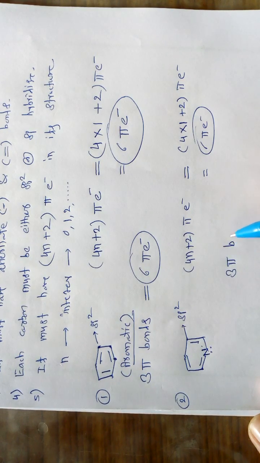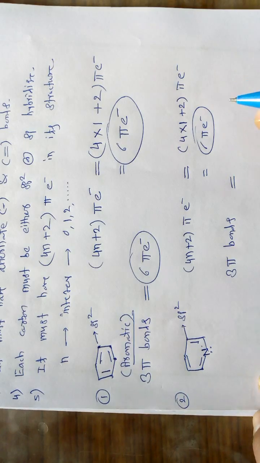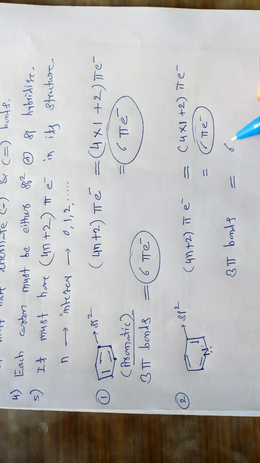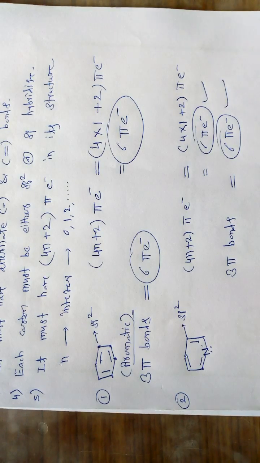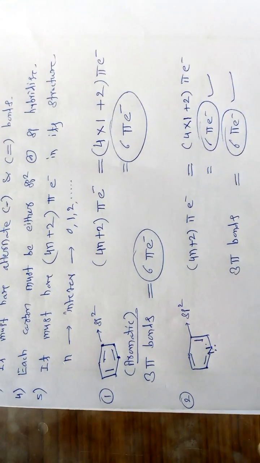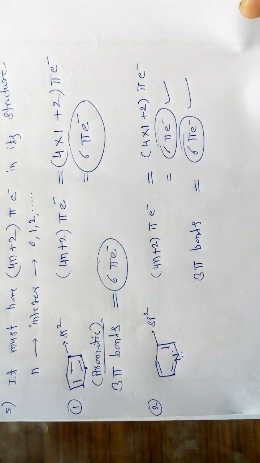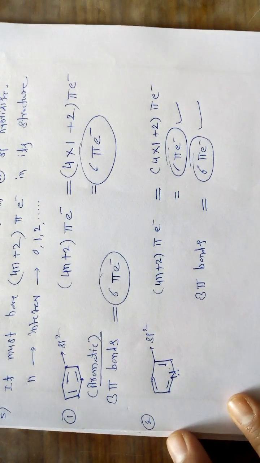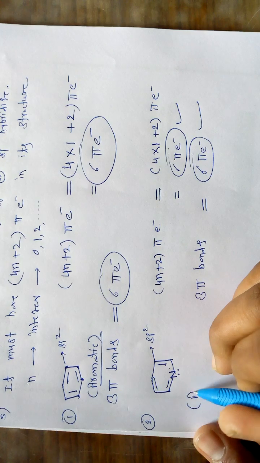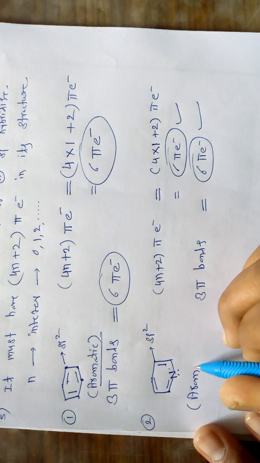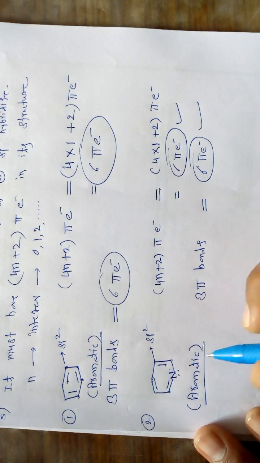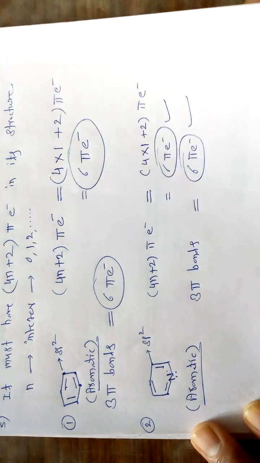3 pi bonds are there. So how many electrons? 3 pi bonds means 6 pi electrons. So we can see here both these numbers of electrons are in good agreement with each other. So this pyridine molecule obeys all the rules for aromaticity, and that's why this pyridine molecule is called aromatic in nature. So this is the second example for this aromaticity phenomenon.